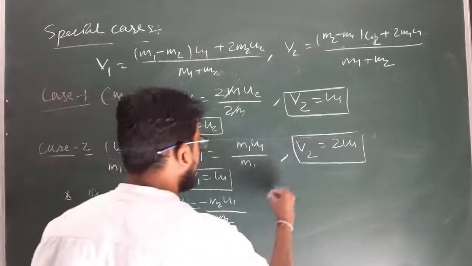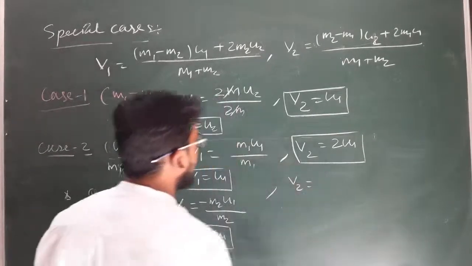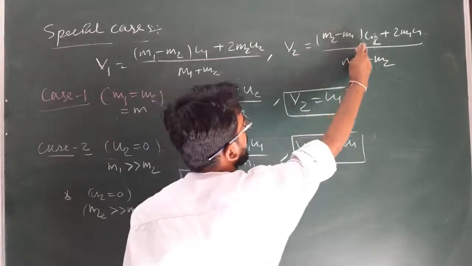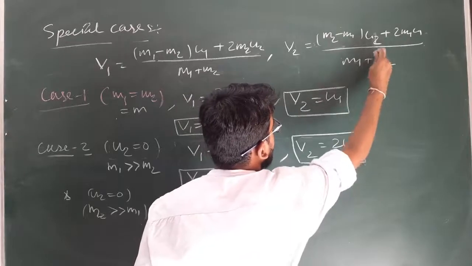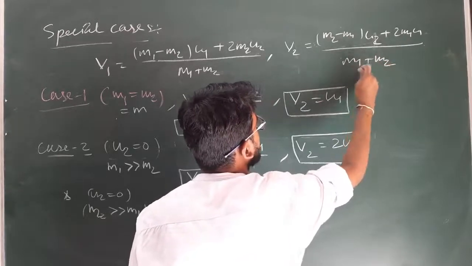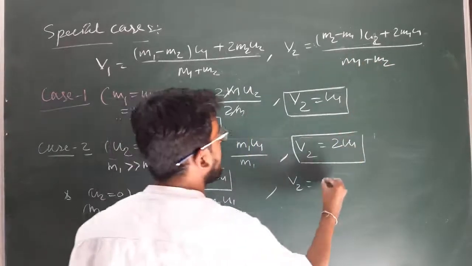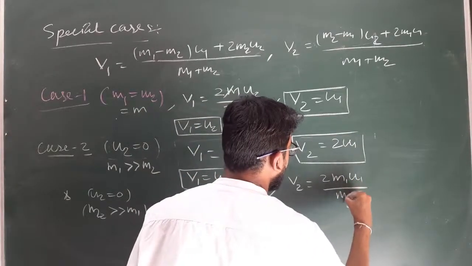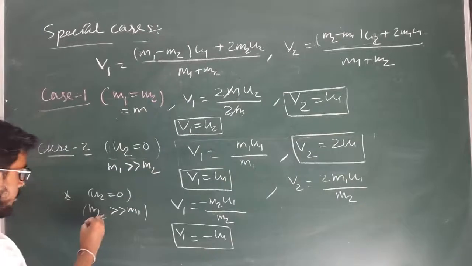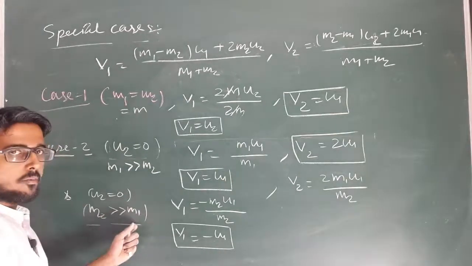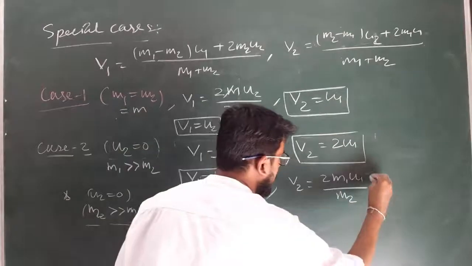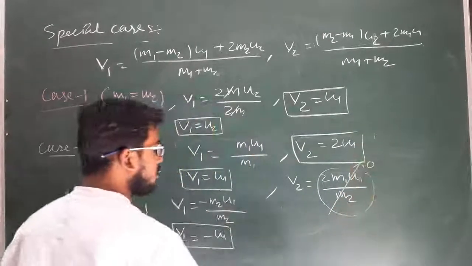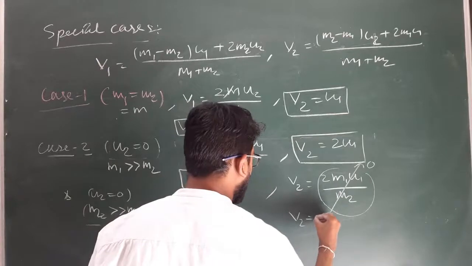Clear? Then what is the case for v2? As u2 is also 0, this term becomes 0, but here m2 is very large in comparison to m1, so we can neglect m1, so v2 will become how much? 2 m1 u1 divided by m2, but as m2 is very large in comparison to m1, this ratio tends to 0, so v2 will be equal to how much? 0.